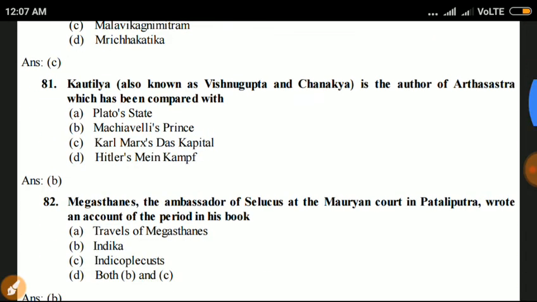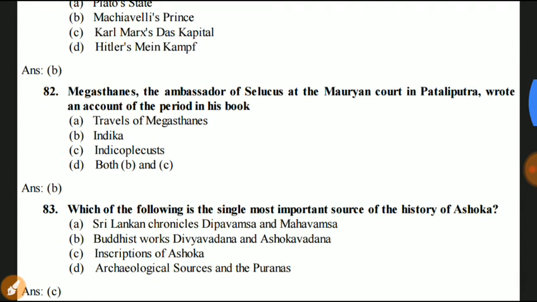Next question, question number 82. Megasthenes, the ambassador of Seleucus at the Mauryan court in Pataliputra, wrote an account of the period in his book: Travels of Megasthenes, Indica, Indicaplex, and both B and C. Answer is B. Indica.